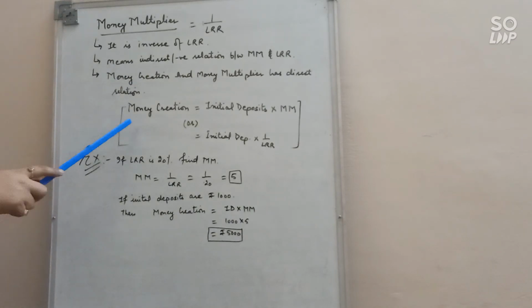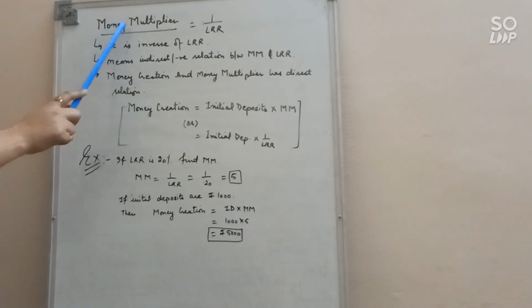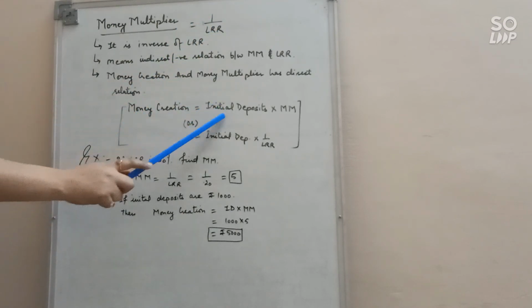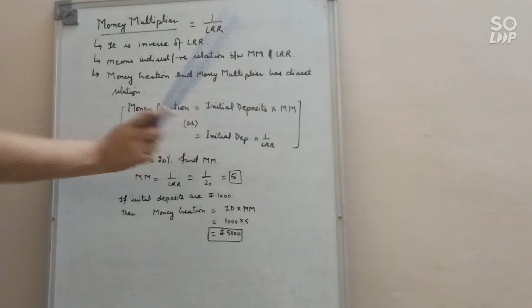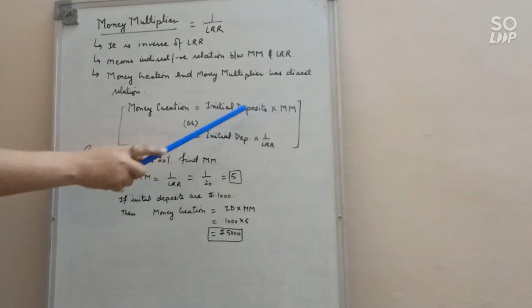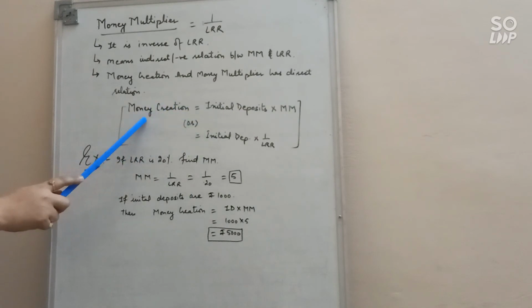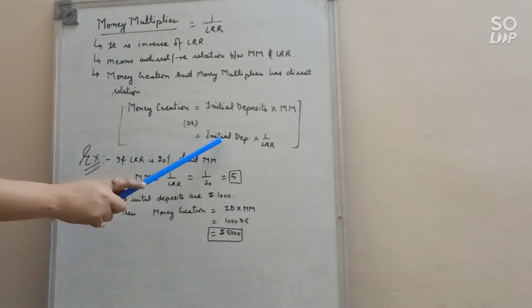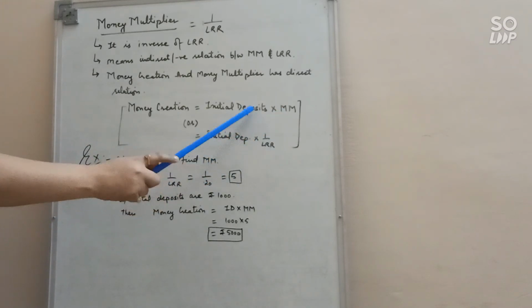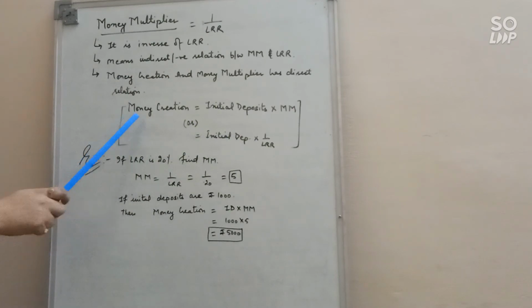So let's see the formula of money creation. The formula of the money multiplier is 1 upon LRR, and the formula of money creation is initial deposits into money multiplier. Like, 1000 is the initial deposit and 5 is the money multiplier, so the total deposit creation is rupees 5000 by the commercial banks. Or we can write initial deposit into 1 upon LRR. So you can use any formula to find out money creation.